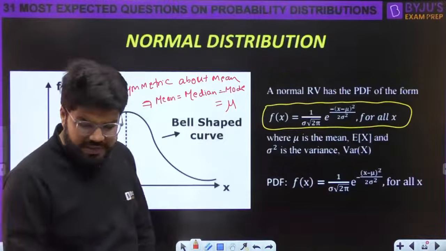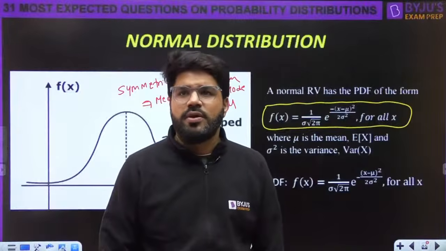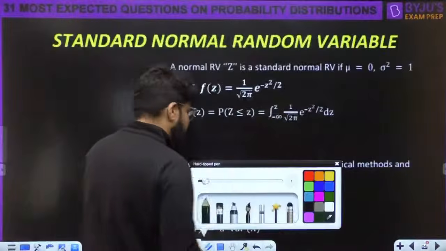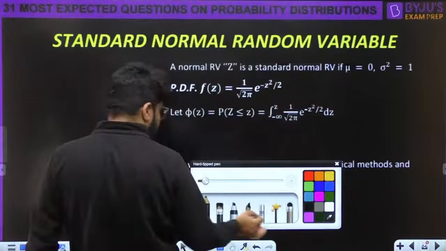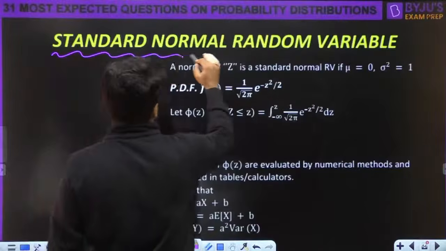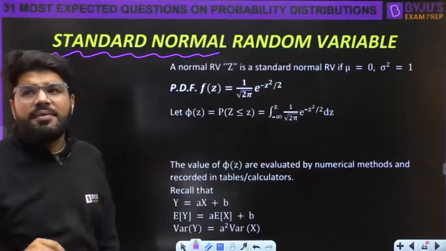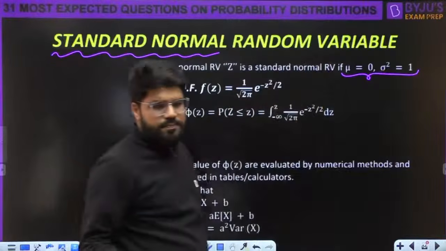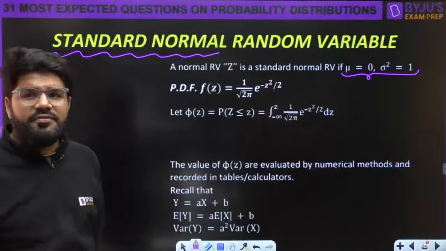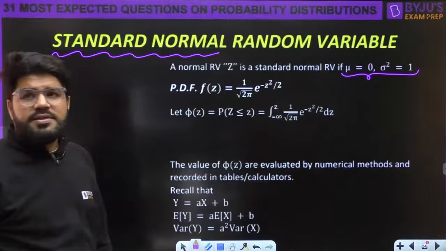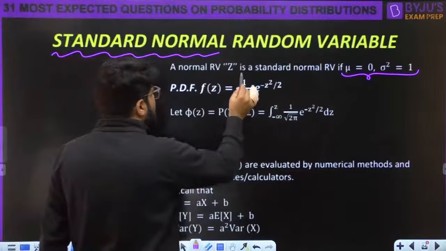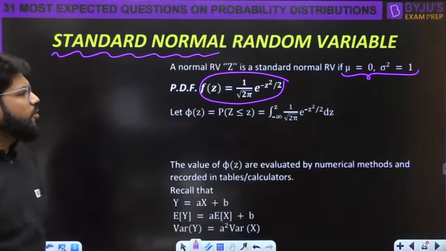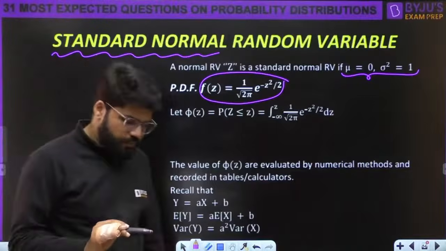Acha. There is also a standard normal random variable. Ye to ho gaya normal random variable. Okay. Sometimes to solve the question, you will be using a very important concept, that is the standard normal random variable. A random variable is a standard normal random variable if it has zero mean and unit variance. A normal random variable is standard if it has zero mean and unit variance. So it is 1 upon root 2 pi. Okay, if I put the value of mu and sigma, the PDF is 1 upon root 2 pi e power minus z square by 2.